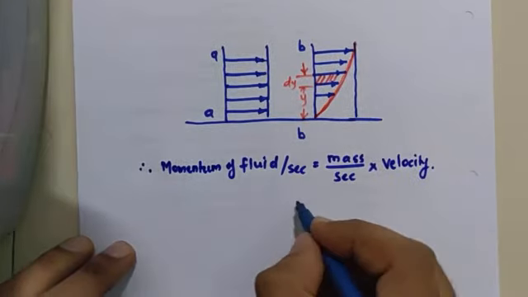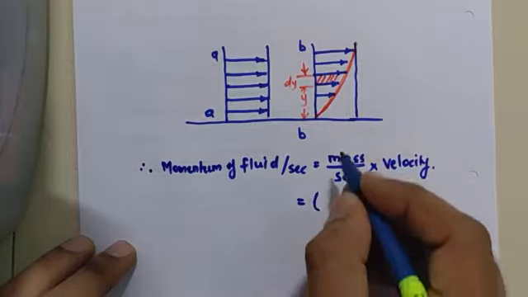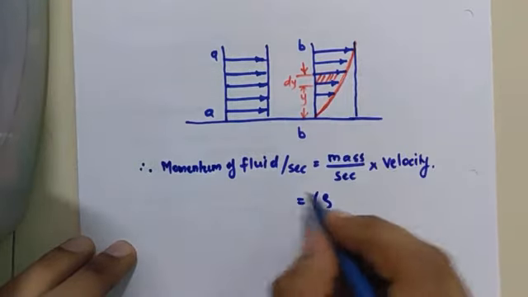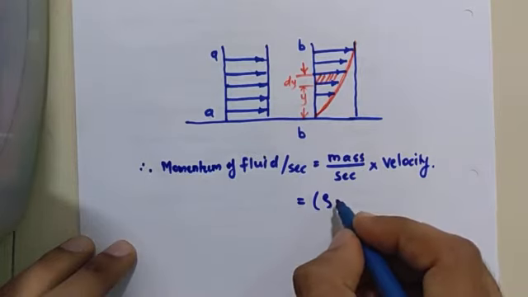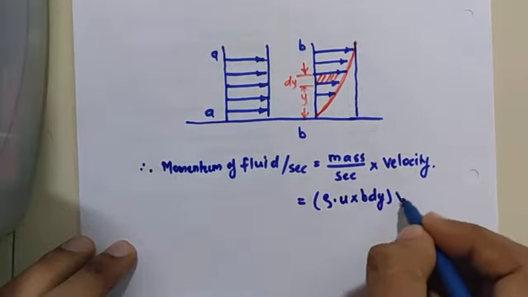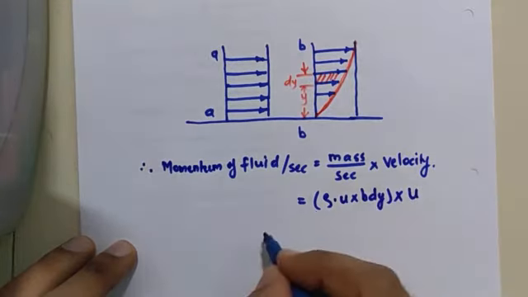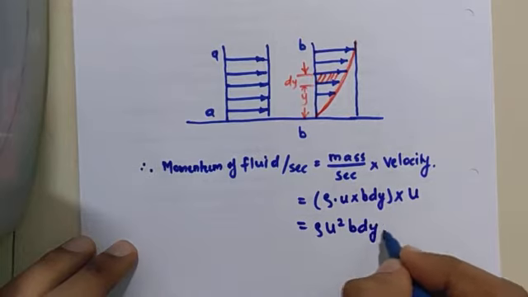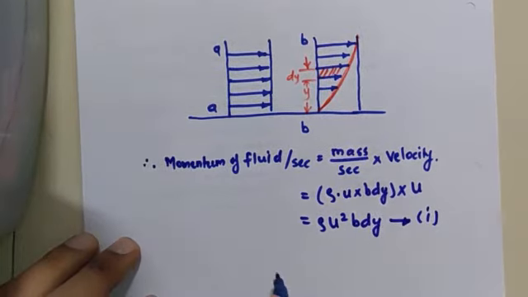So this will represent momentum. For this section BB, momentum of fluid per second is rho into u into b into dy into velocity u. So it is equal to rho u square b dy. Call this equation 1.